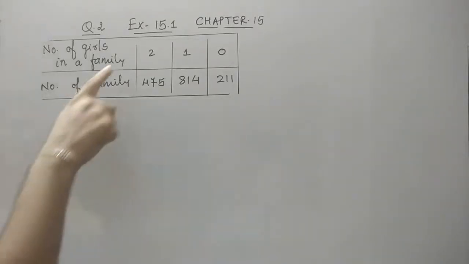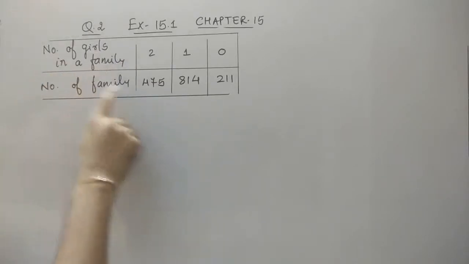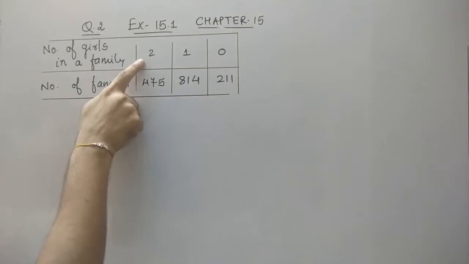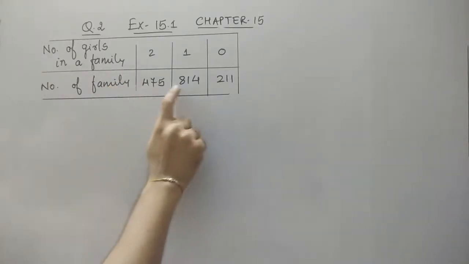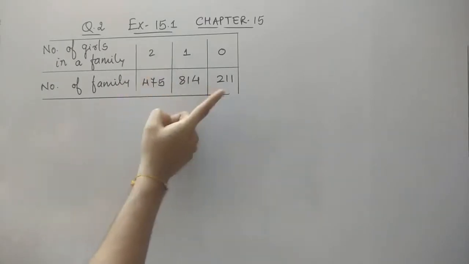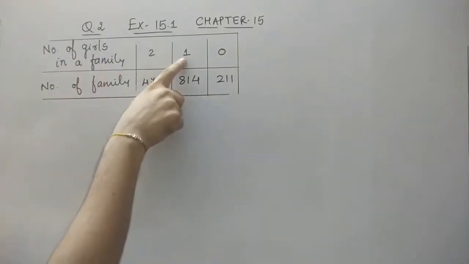See, the data is the number of girls in a family. There are 475 families having 2 girl children. That means there is no boy. There are 814 families having 1 girl child, 1 boy and 1 girl. But here it is written number of girls in a family, so that is only 1 girl.